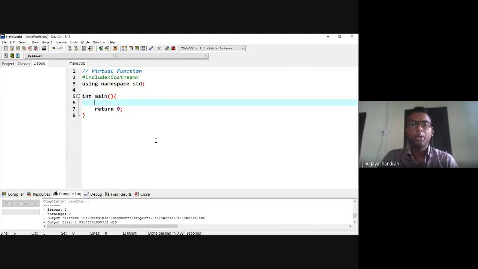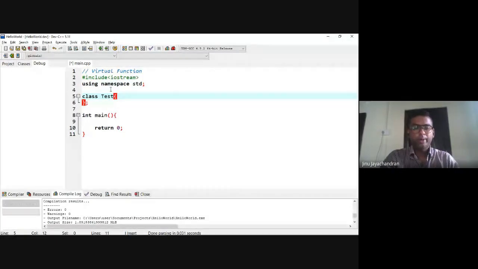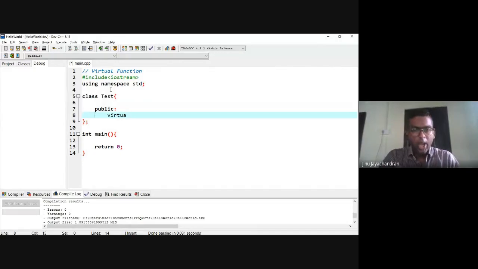Now I'm going to define a class, let's say Test, and in public I'm going to define a function with the virtual keyword, void show, and I am going to assign this function equal to 0, then a semicolon.